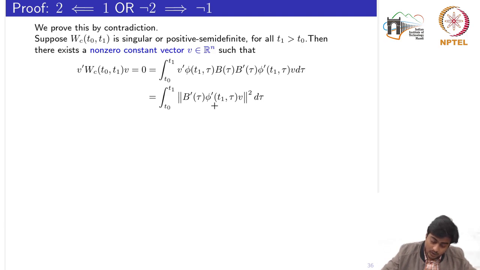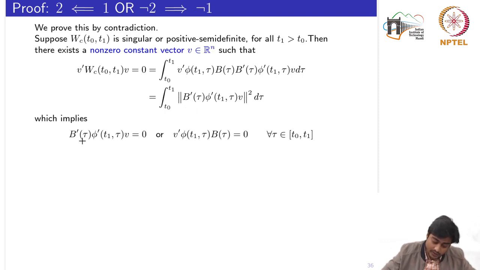Now using one of the properties of the norm, that if it is equal to 0, it will only be equal to 0 if the matrix or the vector inside the norm itself is 0. Which implies this is 0, or I could take the transpose of this part and conclude this one. So I would have B transpose phi into V equal to 0, for all time tau lying inside the interval t0 comma t1.